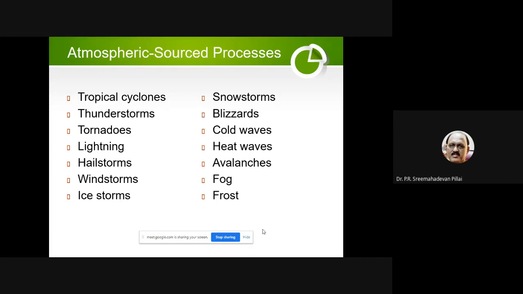Huge pieces of ice coming down are called avalanche. Avalanches are common in Himalayan regions.